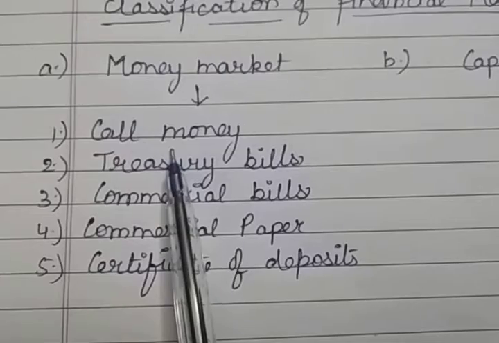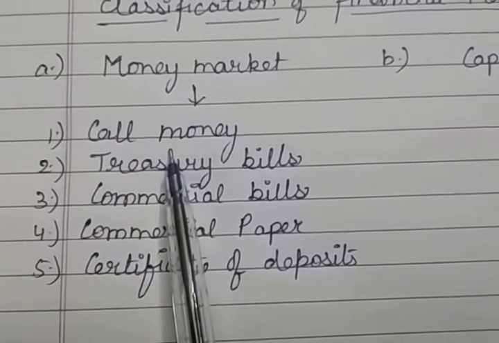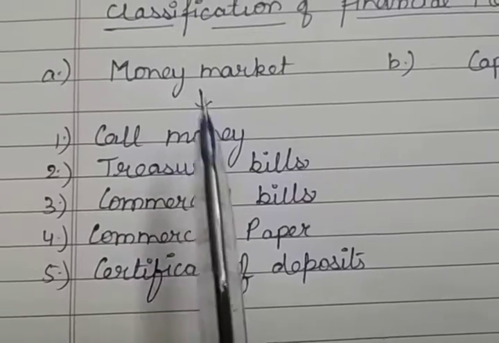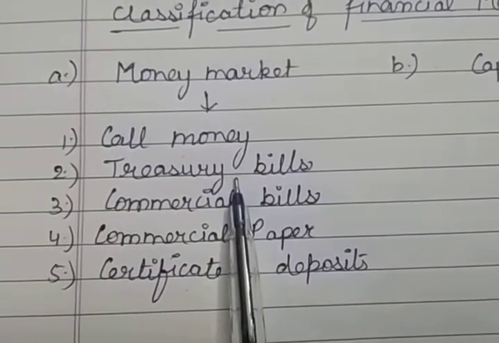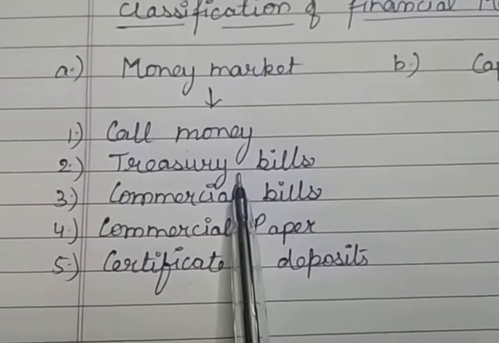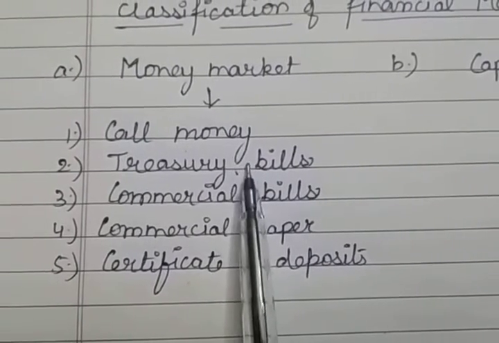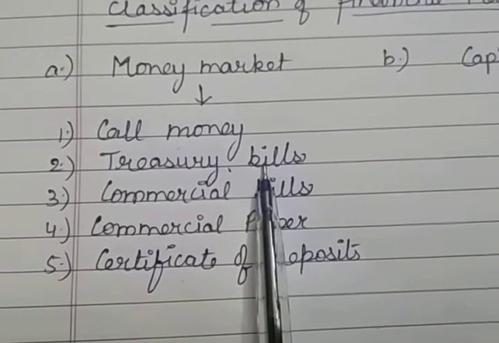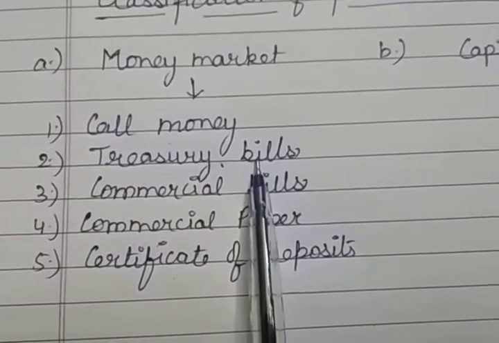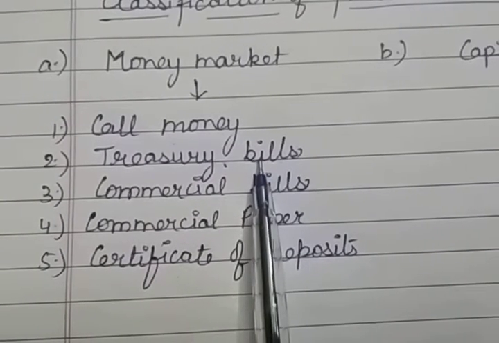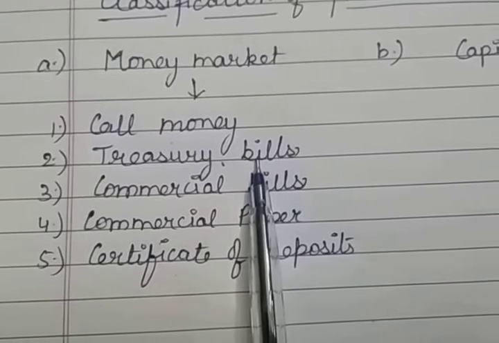And the call money, what maturity period did we see? From 1 day to 15 days, and its liquidity is just next to cash also. But the treasury bills' maturity period varies from 14 days to 364 days. Now, treasury bills are also called zero coupon bonds. They are issued at a price lower than their face value and repaid at par.